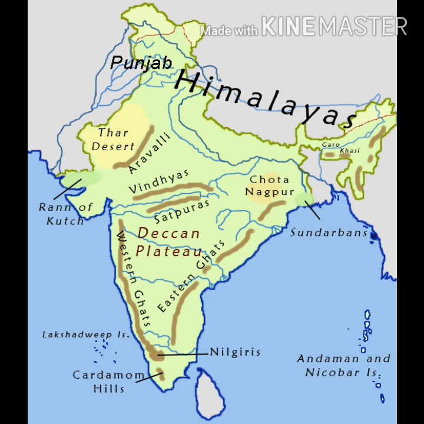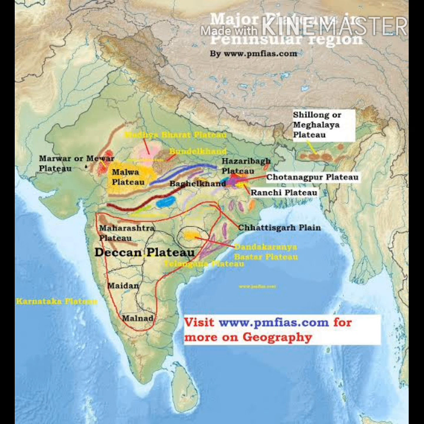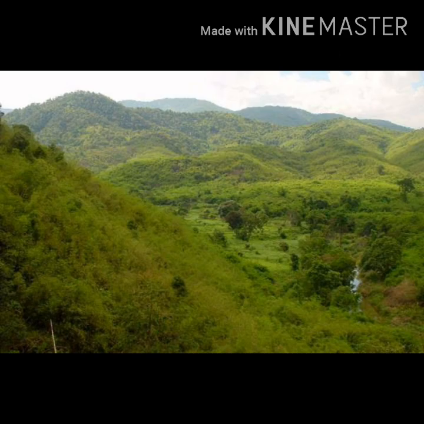The Satpura ranges form the Deccan Plateau's north edge, while the Mahadeva and Kaimur ranges and a portion of Maikal ranges are the eastern edges. Western Ghats, Eastern Ghats and Nilagiri form the western, eastern and southern boundaries respectively. Western Ghats and Eastern Ghats are parallel to the Western Coast and Eastern Coast. Western Ghats are from Gudlur and join Nilagiris in the south and rise up to the height of 2000 meters, and Western Ghats extend nearly to 600 meters. Western Ghats are higher than the Eastern Ghats, so it looks like a slope from Western Ghats to Eastern Ghats.